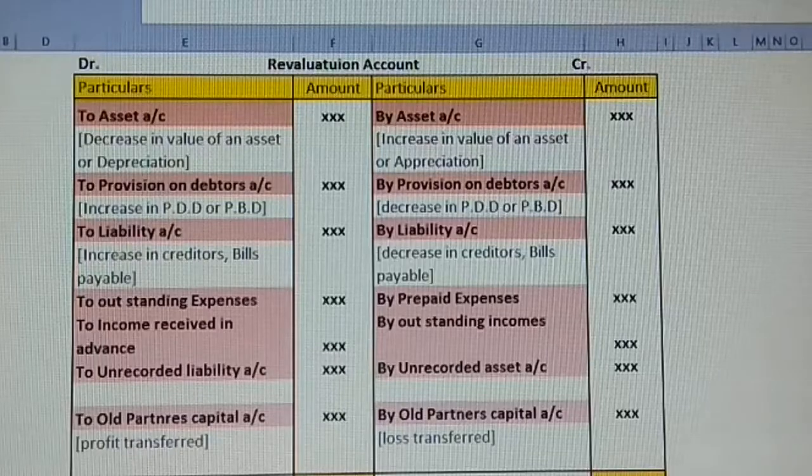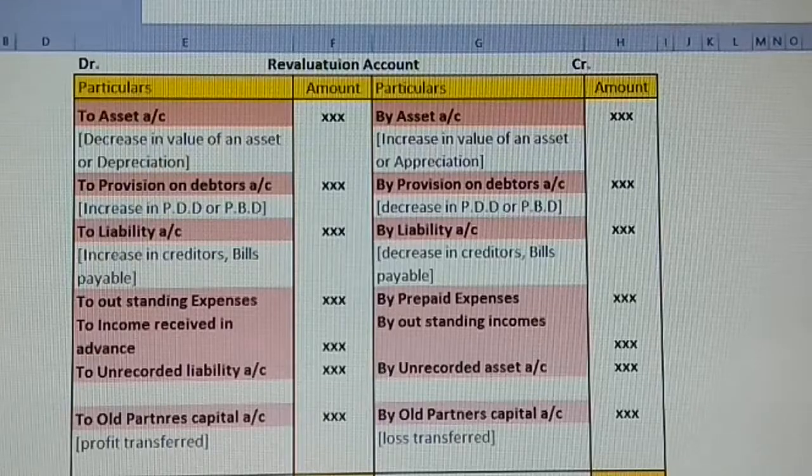So in that case, it is an expenditure for me, so I have to take it on the debit side. Suppose the next year, I'm thinking about, based on the performance, yes, the customers are paying the bill in time, so I don't have much doubtful debts or bad debts, so I need not create any provision. In this case, your provision value is going to be decreased. You are decreasing the provision. In this case, the difference amount is to be taken up on the credit side, which means we are benefited.